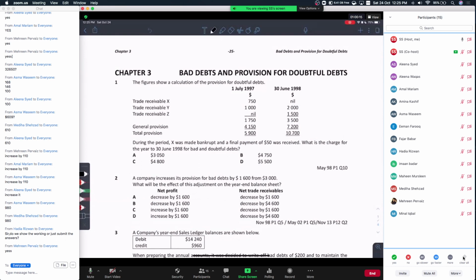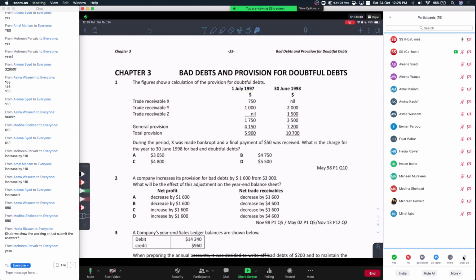So what you are given here is that on 1st of July you had 3 different individuals, whose total amount was 1750 or 3500. This is the opening date and this is the closing date, right?